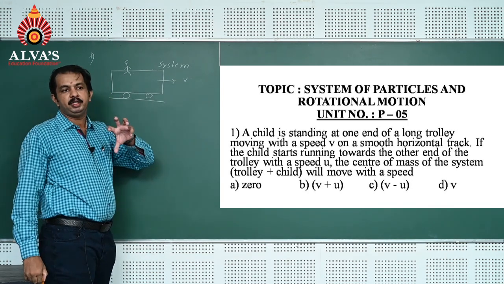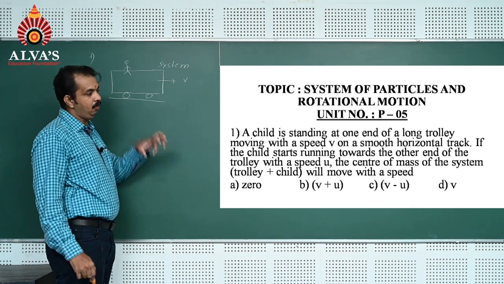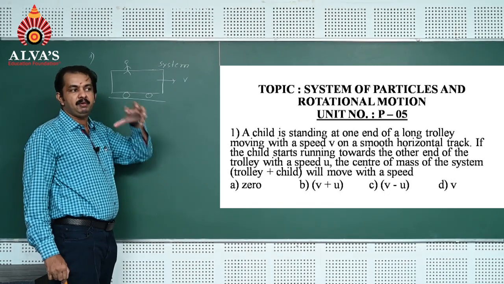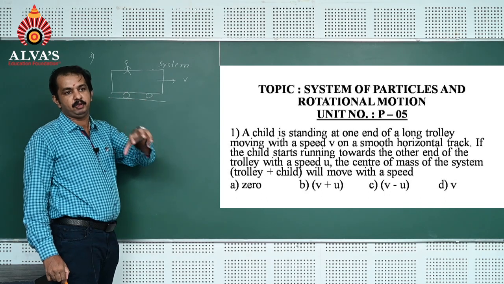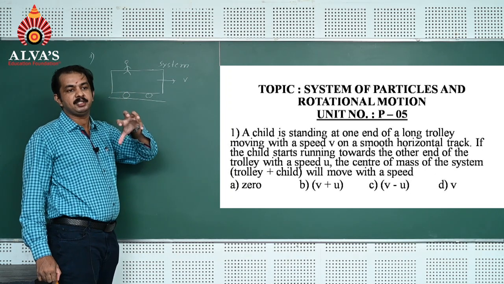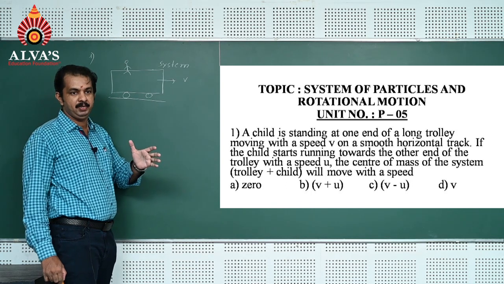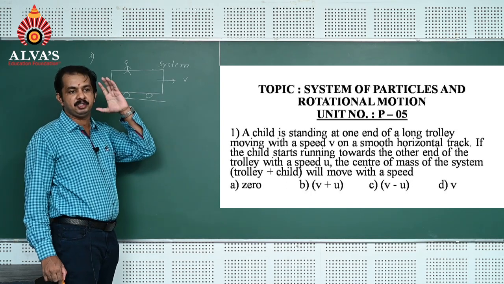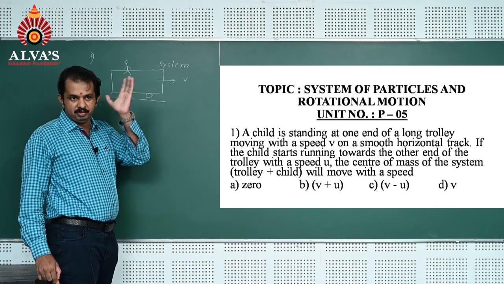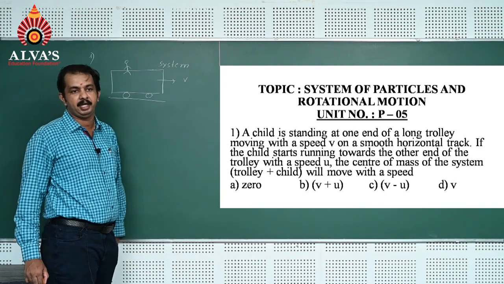Now, you know that the child is internal to the system. When the child starts walking towards the other end, the force the child exerts on the trolley is internal to the system. So internal force does not change the state of the system. Only external force can change it. Here the external force acting on the system is 0. So the velocity of the system remains the same. So the system moves with the speed v only. So option D is the correct answer.